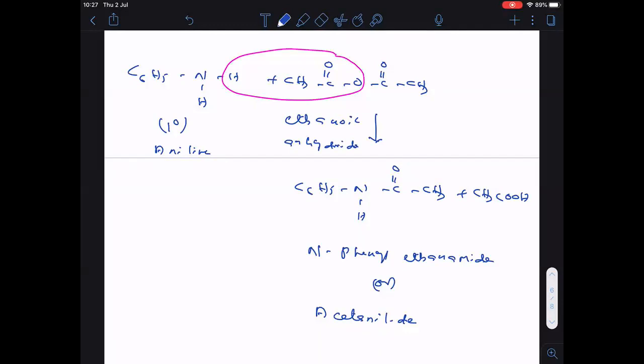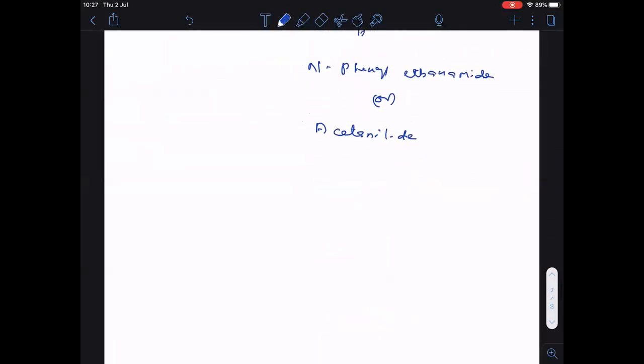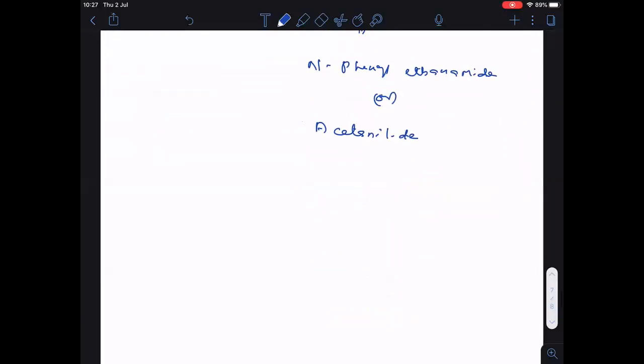Instead of acyl chloride, if we use benzoyl chloride, that reaction also we are going to see here. I am taking one more reaction: CH3NH2, which is called methanamine. It is also a primary amine.